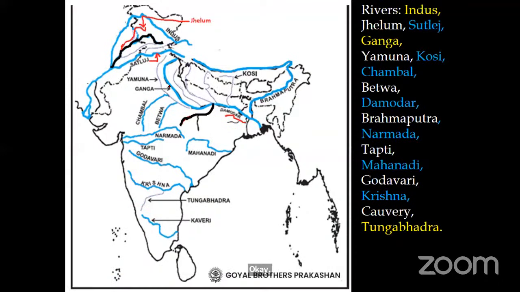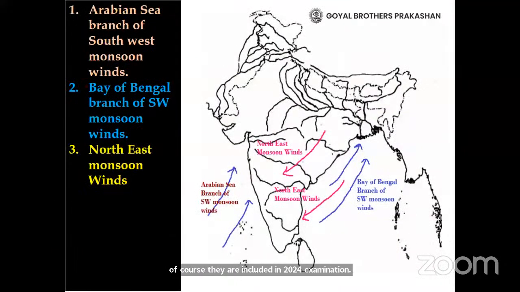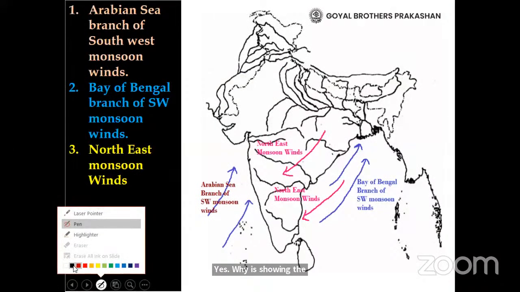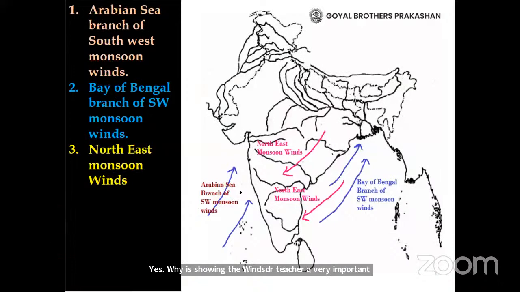So about these remaining rivers now, these are not in this year's examination, but of course they are included in the 2024 examination. Now, while showing the winds, dear teacher, a very important point is to be remembered: when I show the Arabian Sea branch of the southwest monsoon wind, I will show the arrow coming towards India.